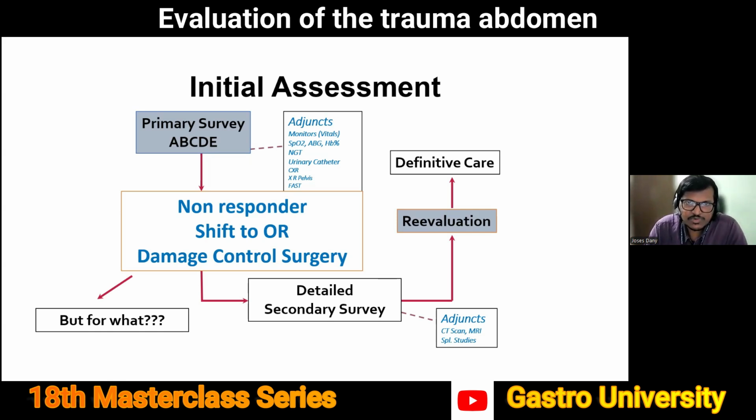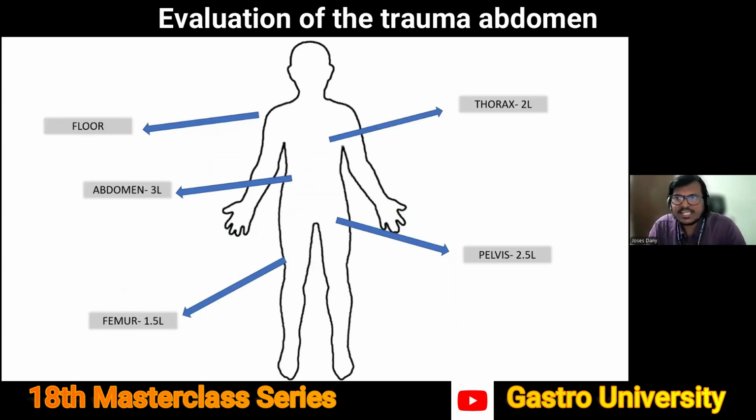That is what we need to find out or determine before we actually shift this patient to theater. All this is part of the initial 10-minute primary survey, which we are supposed to do. So thanks to Bailey and Love, we know this wonderful dictum of blood on the floor and 4 more. Again, something which has stood the test of time.